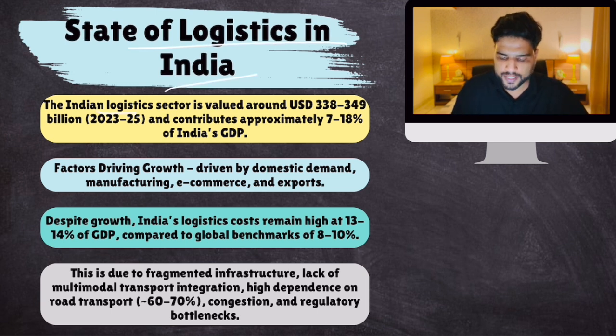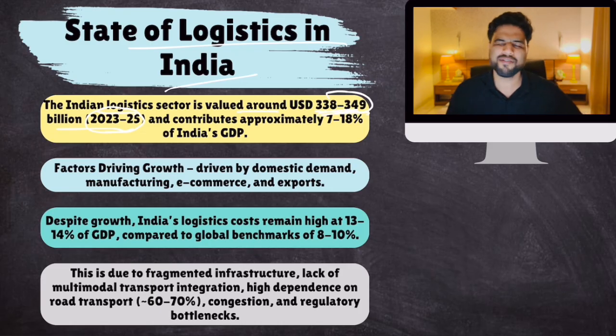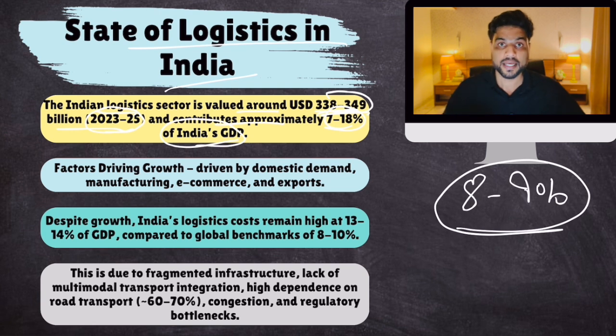The Indian logistics sector is valued at around 338 to 349 billion dollars, 2023-25. Okay, so the value of our entire logistics sector, that includes storage, transportation, everything, is 338 to 350 billion dollars. Okay, and it contributes approximately 7 to 18% to India's GDP. So it is significant, right? Now, the logistics sector is also growing at around 8 to 9% every year. It is growing very fast.